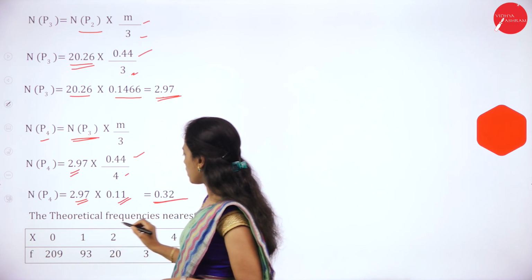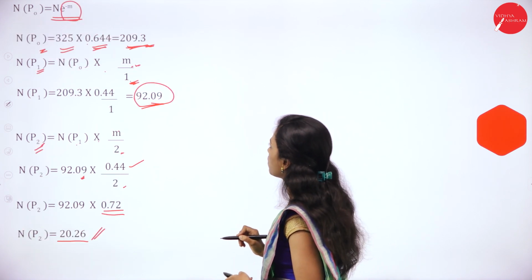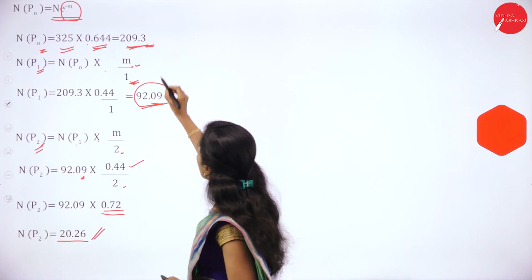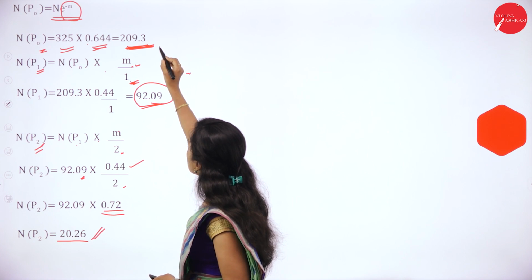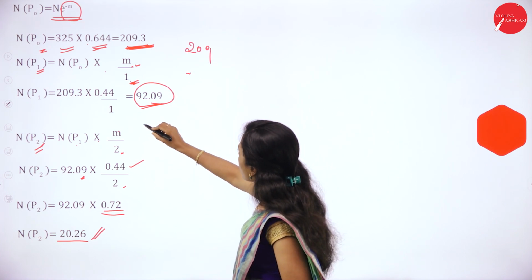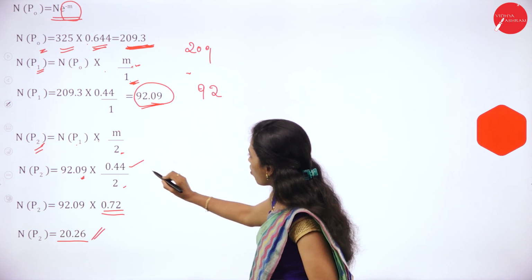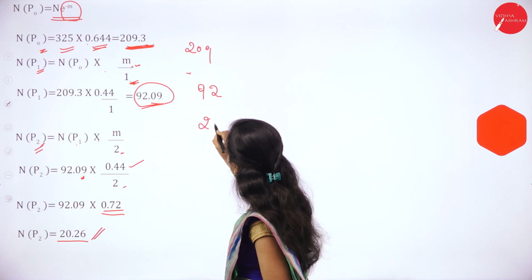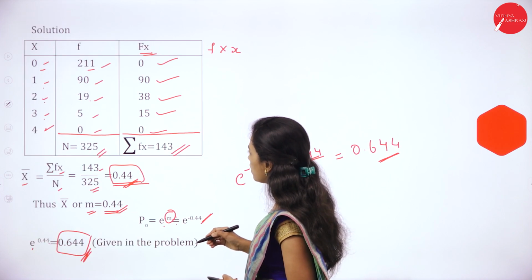Then the expected frequencies nearest to the units: see, expected frequencies, how much? N of P0 is 209.3, so nearest means it is 209. Then n of P1 is 92. N of P2 is 20.26, nearest means it is 20.